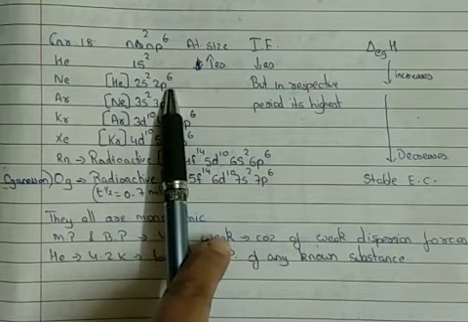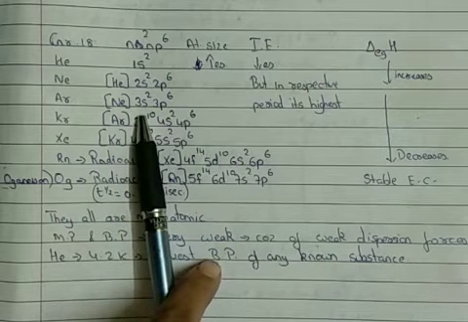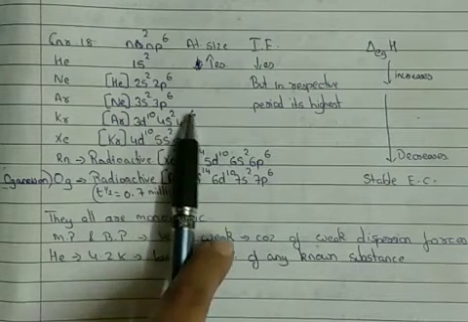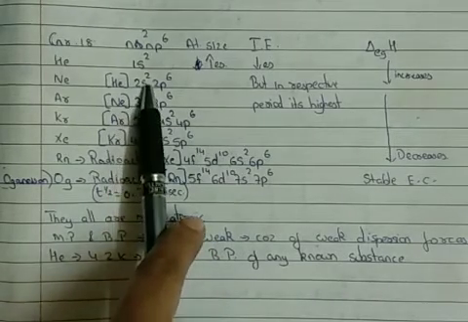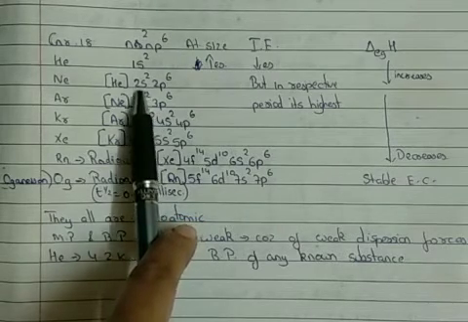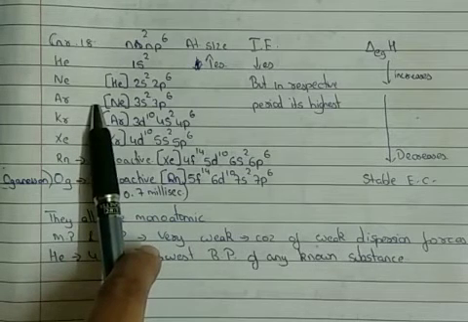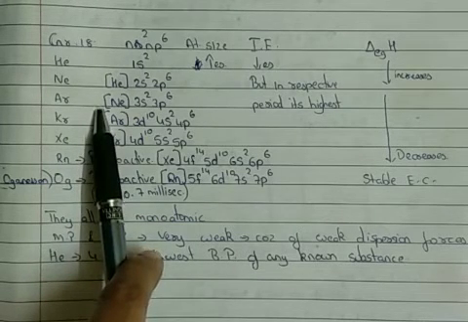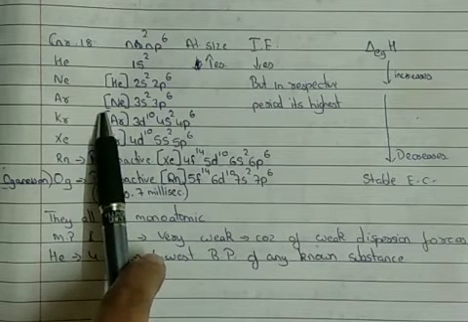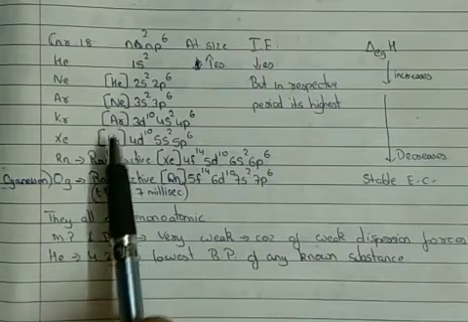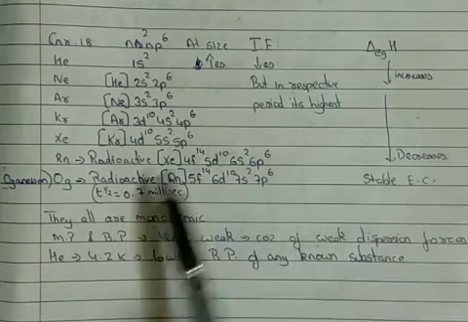The second shell's capacity is only 8 electrons, whereas the third shell's capacity is 18 electrons. So the electron-electron repulsion in argon will be less compared to that of neon. That is why from helium to neon it increases and further it decreases, because with the increase in the number of shells, the electron-bearing capacity of every shell also goes on increasing. That is why the irregularity in electron gain enthalpy is observed.